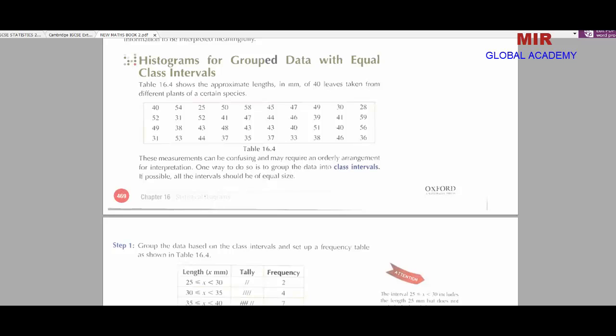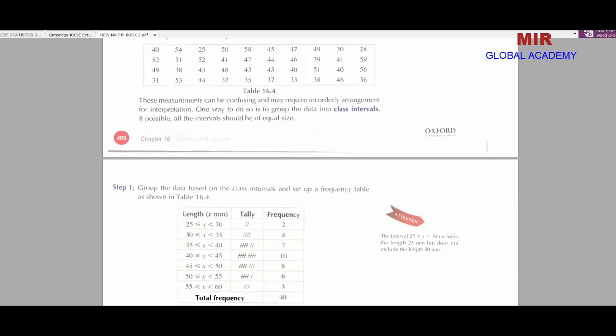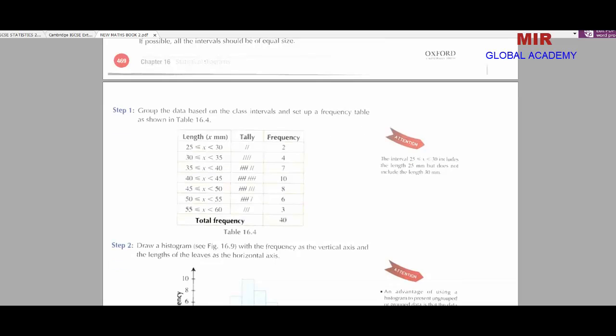So in that case we make this kind of table, and we use class intervals, for example 25 to 30, 30 to 35, like this. These are called class intervals, and this table is known as a class interval frequency distribution. So these are the two kinds of frequency table which we use in statistics when the raw data is large.